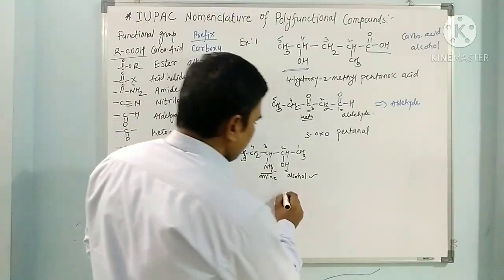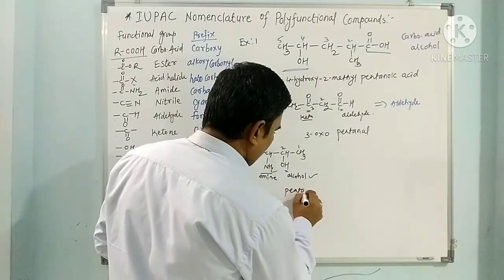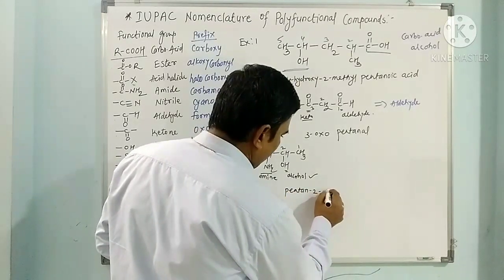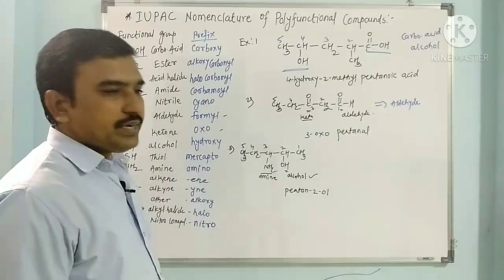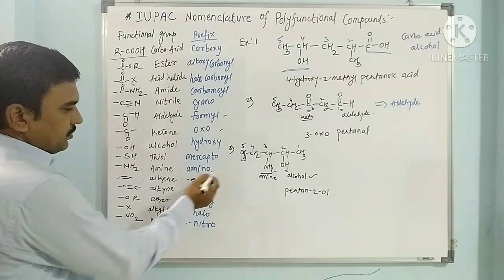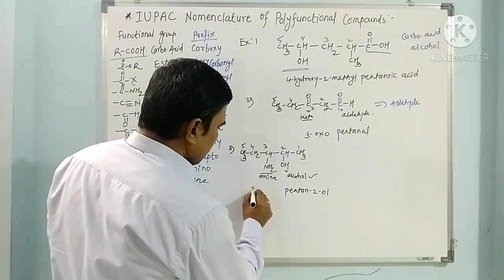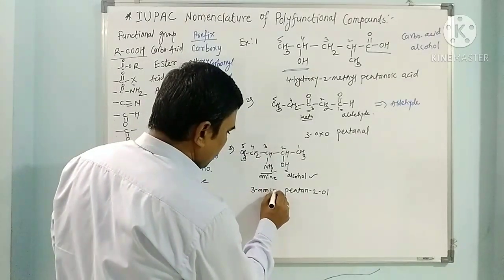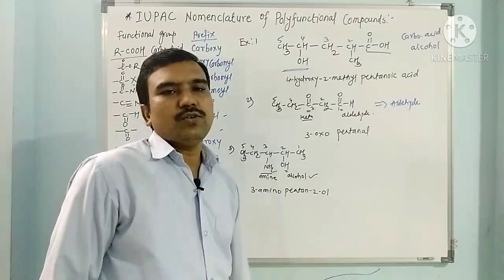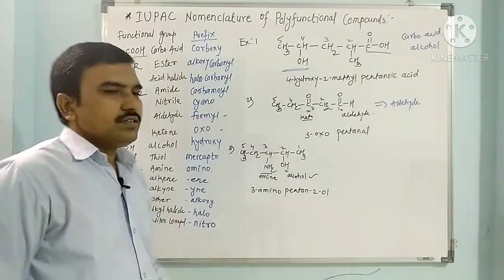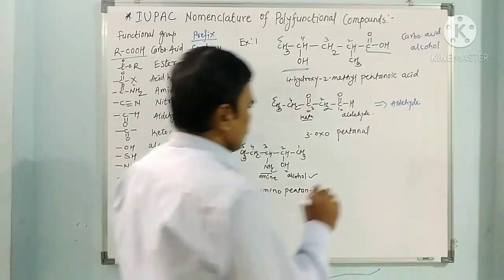5 carbons are there. So this is pentane-2-ol. But in this pentane-2-ol, the third carbon has an amine. Amines are named as amino. So this is 3-amino-pentane-2-ol, or 3-amino-2-pentanol. So in this way, such compounds are named. Now the next compound.